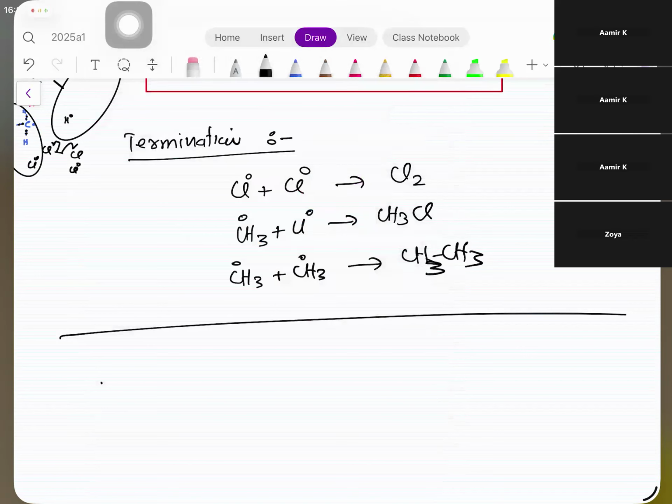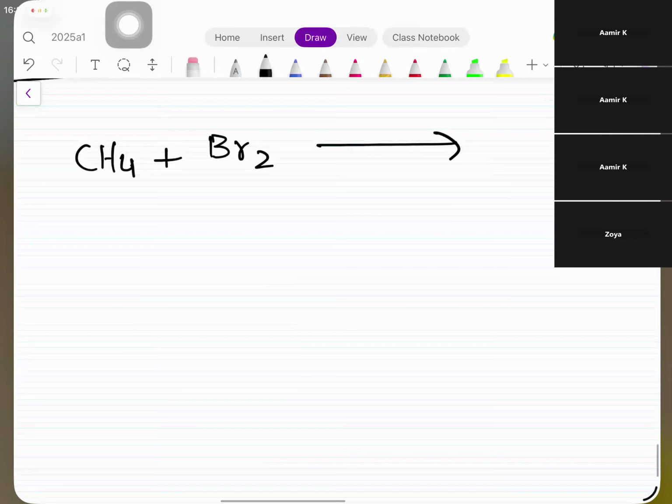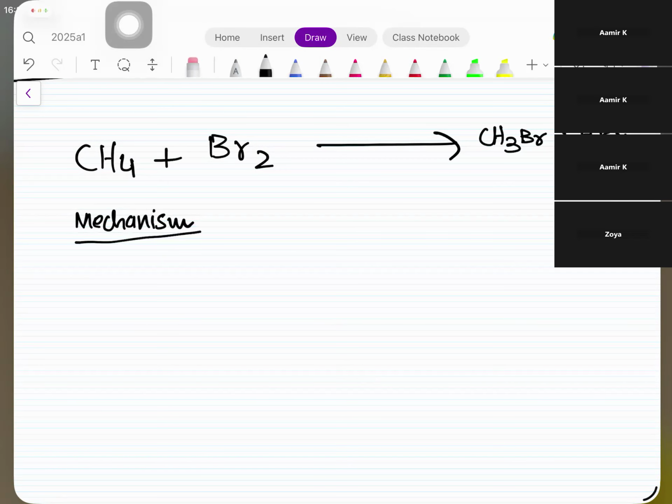For example, look, bacho, अगर मीथेन है and I react it with Br2, what is the product? Bromomethane. Yes, monobromomethane plus HBr. I would like you to write the mechanism, please, quickly. Mechanism, bacho. We know one of the hydrogen has been replaced, substituted with one of the atom of bromine.